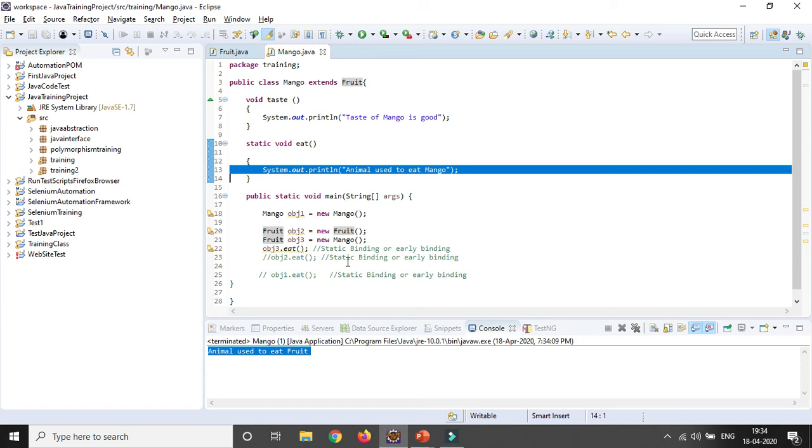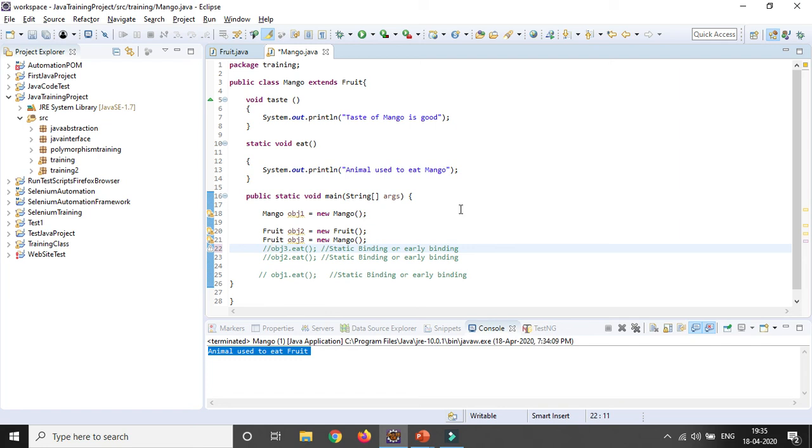Why is it happening? Since each method of my base or parent class is static, the compiler knows that it will not be overridden in my subclass or child class, and also the compiler knows during compile time which method to call, and hence there is no ambiguity in the method, so it is also static binding.